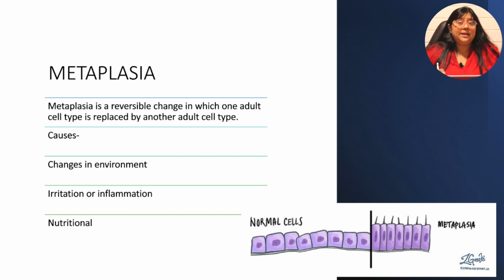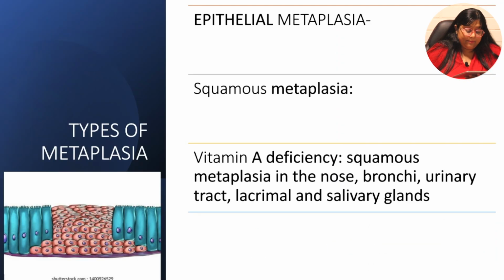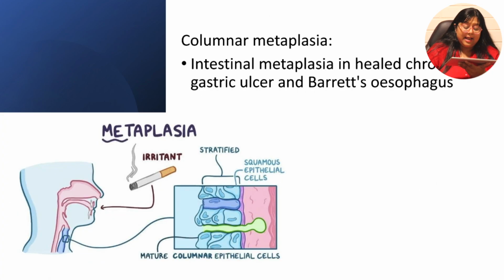Again, the epithelial metaplasia is of two types. What are those two types? It could be either squamous or it could be columnar. So what is squamous metaplasia? When the columnar type of cell is changing into squamous type of cell, it is known as squamous metaplasia, which you could see in cases of some sort of nutritional deficiency. For example, in vitamin A deficiency, there is squamous metaplasia in the nose, bronchi, urinary tract, lacrimal and salivary glands.